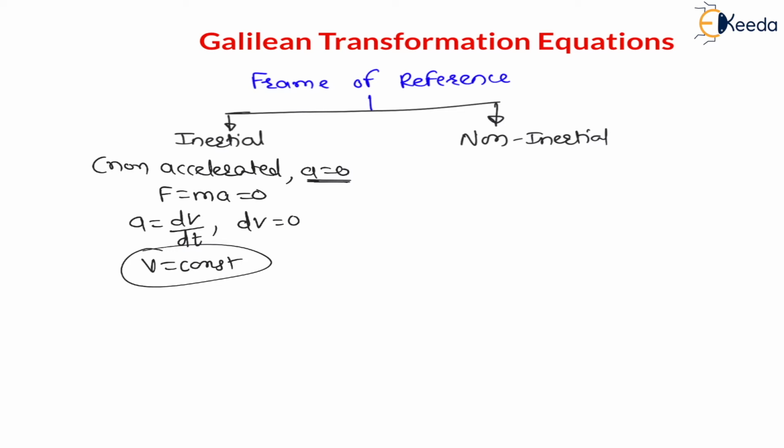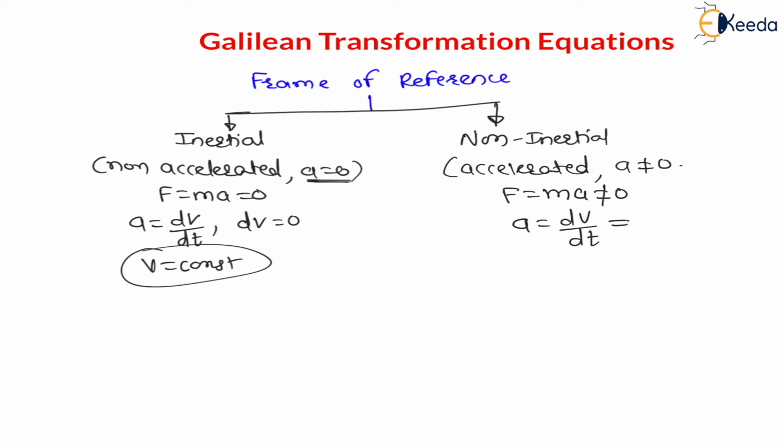And my dear students, exactly the opposite holds for the non-inertial frame, which means it is an accelerated motion. Accelerated motion means acceleration is not equal to zero, therefore force is equal to mass into acceleration. As acceleration is not zero and mass is never zero, the force is also not equal to zero. There is an unbalanced force present, and this acceleration, which is the change in velocity with respect to time, is not equal to zero. That means the velocity changes.